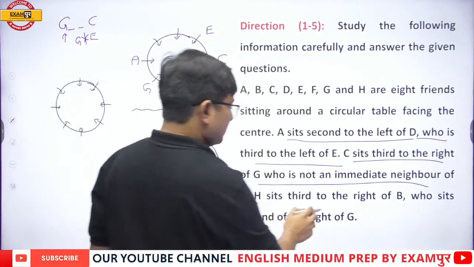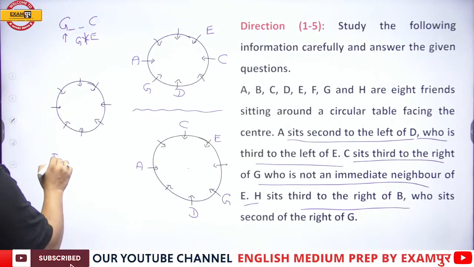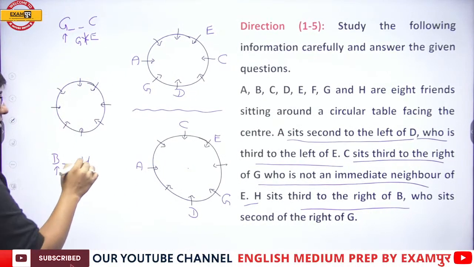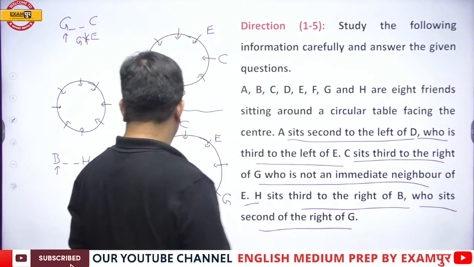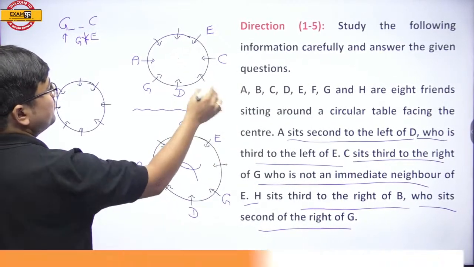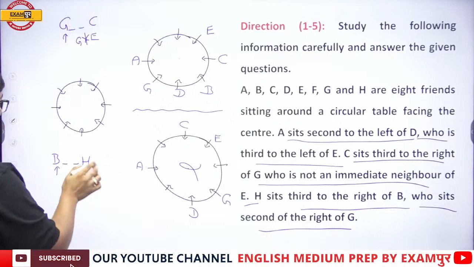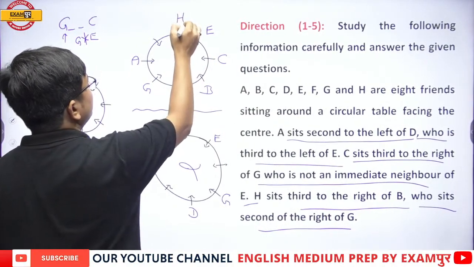Now H sits third to the right of B. Okay, this is B. H sits 1, 2 and third to the right. B sits second to the right of G. That is possible. And third to the right of B is H.